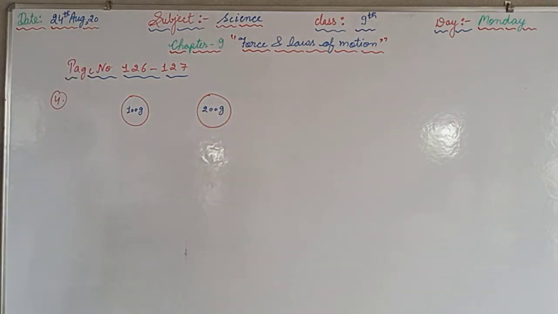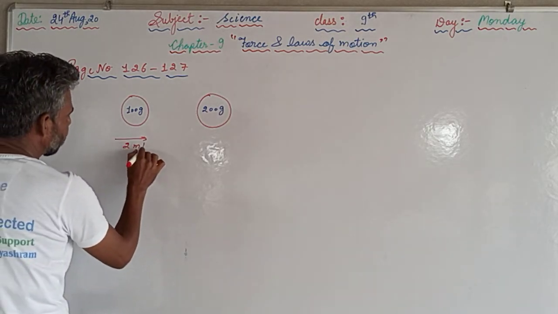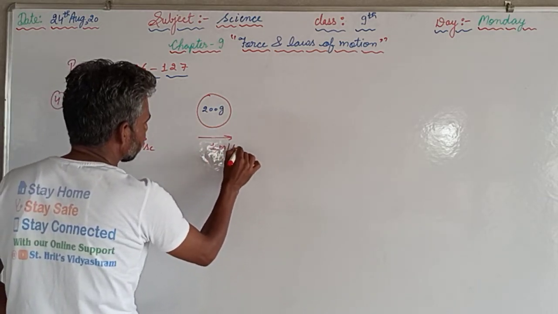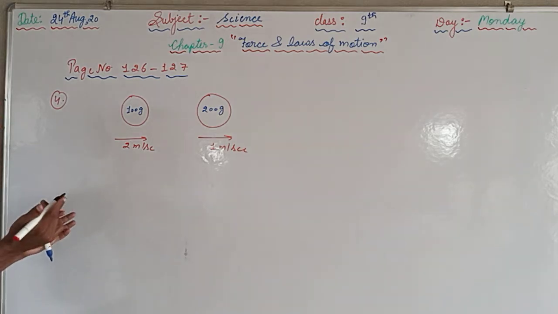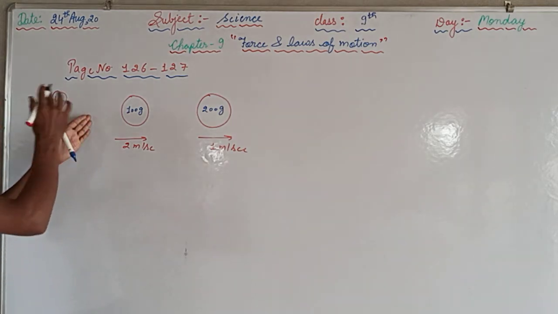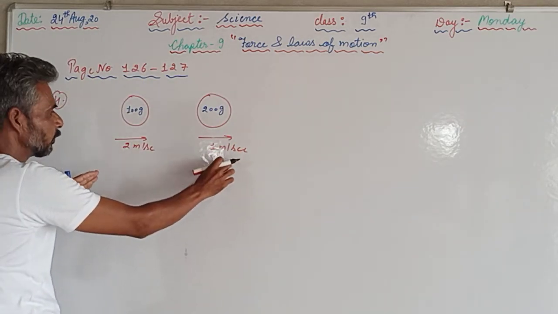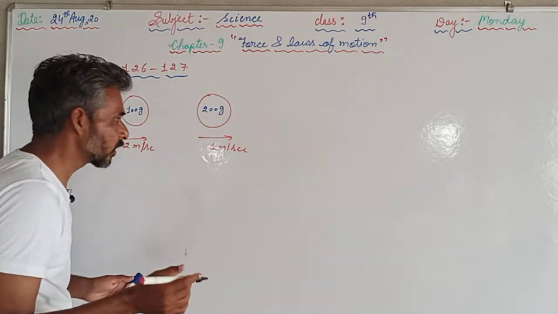They were moving with the velocity 2 meter per second and 1 meter per second. We have discussed, when we were discussing the law of conservation of momentum, that the velocity of this ball will be more than this ball. So that is 2 meter per second, that is 1 meter per second. That's why the collision will be there. They are moving in a straight line.